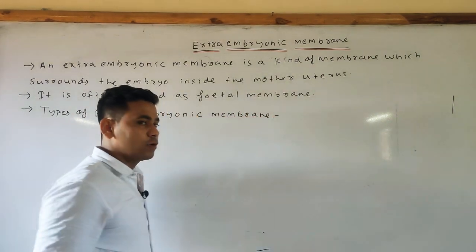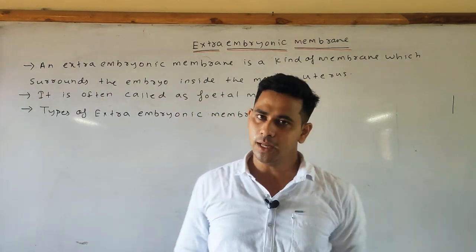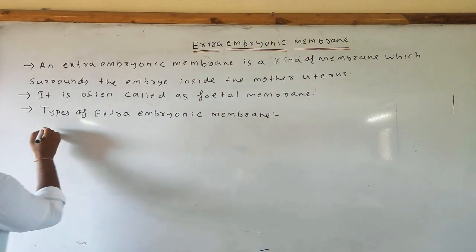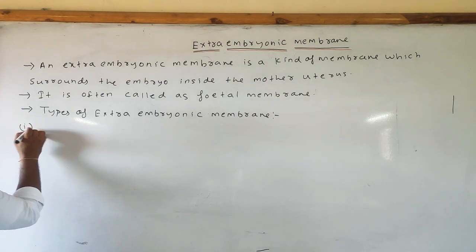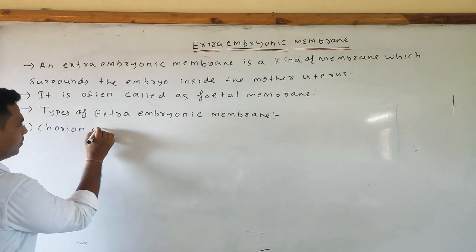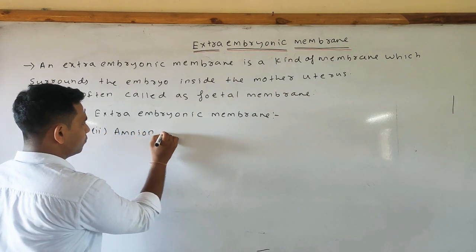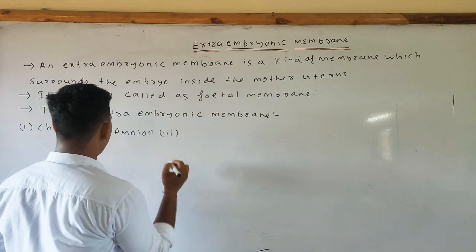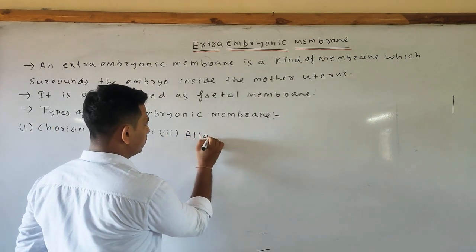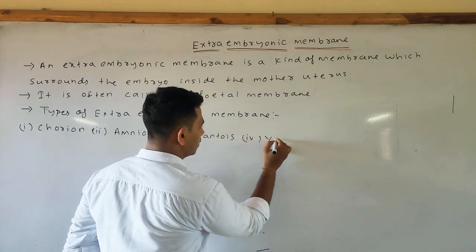Basically there are four types: chorion, amnion, allantois and yolk sac.